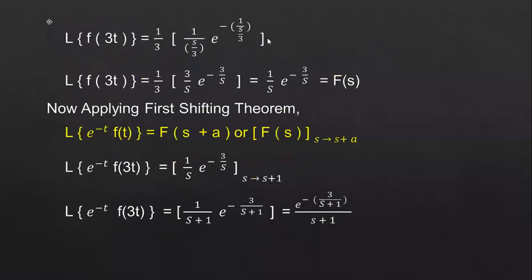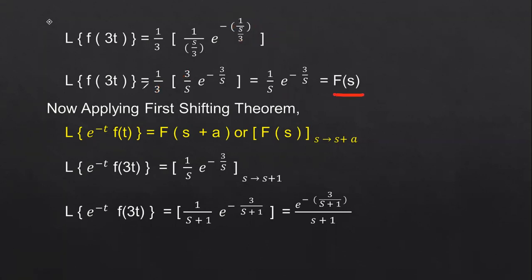Next, Laplace transform of f of 3t is 1 by 3 into 1 by s by 3. It is the previous step only. If you simplify this, you will get 3 by s into e power minus 3 by s, into 1 by 3. This 3 and this 3 will get cancelled, finally giving 1 by s into e power minus 3 by s. This is your f of s function.